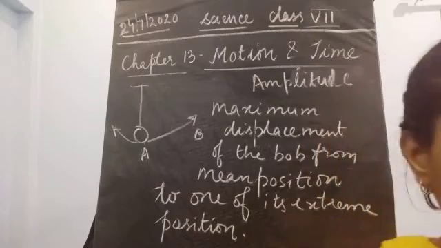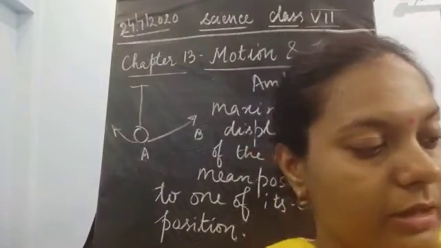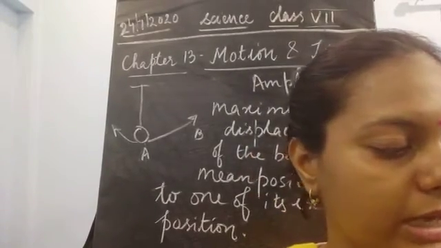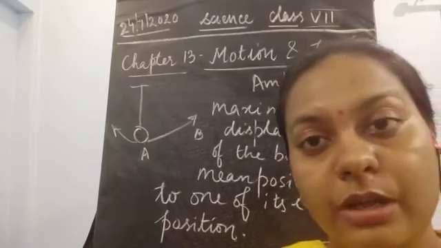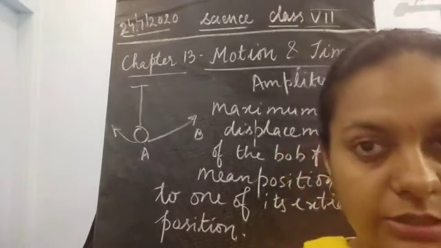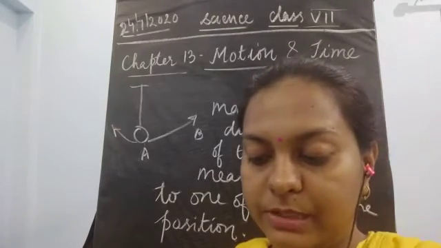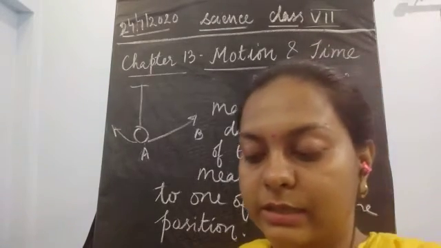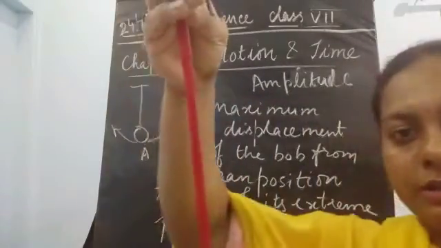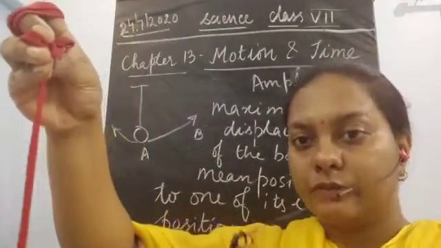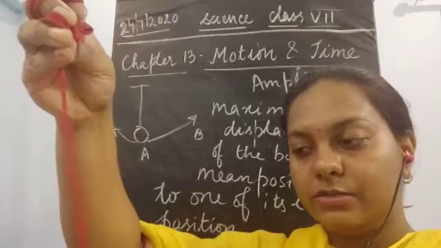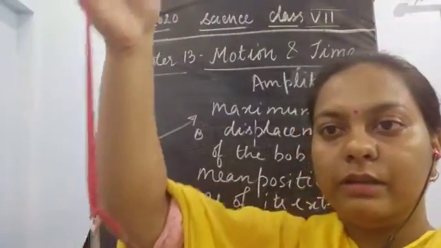Now if I show you yesterday's object and ask how to define amplitude in this condition, what would be the answer? This object is with me, and I showed it to you yesterday. We could see that this object could move like this.